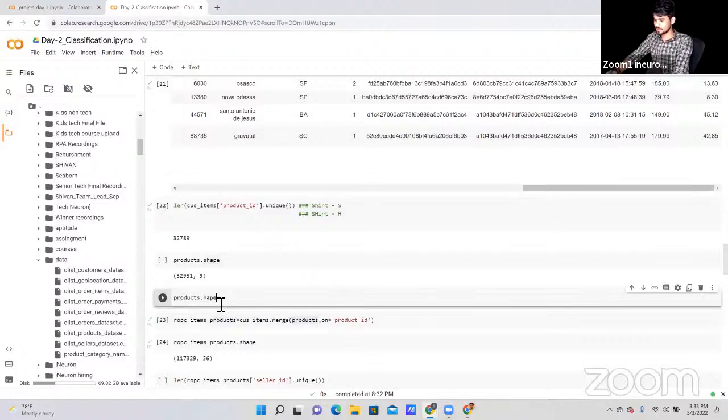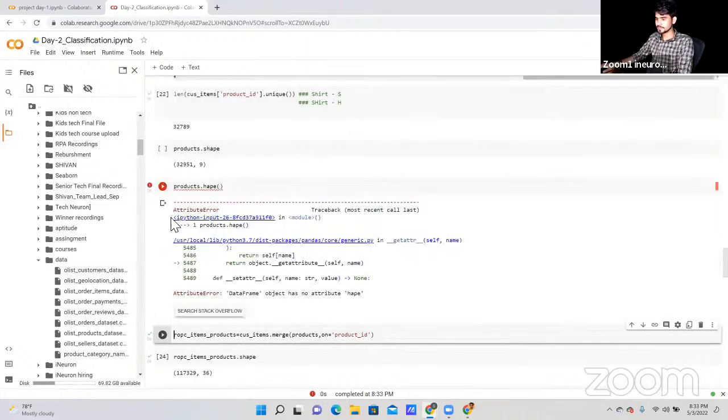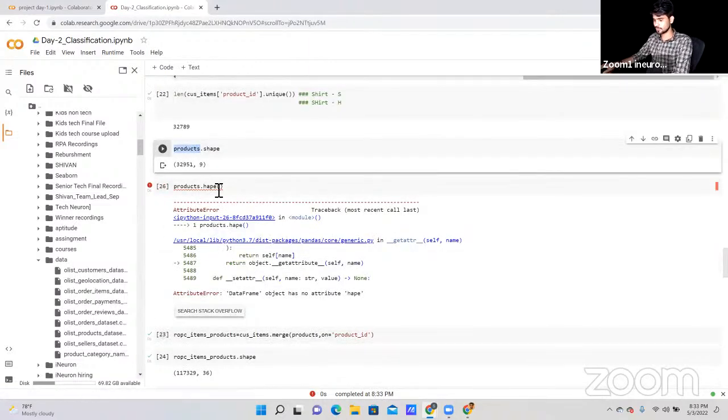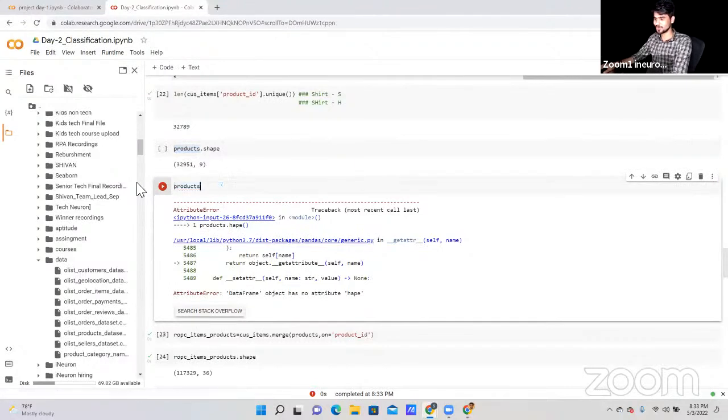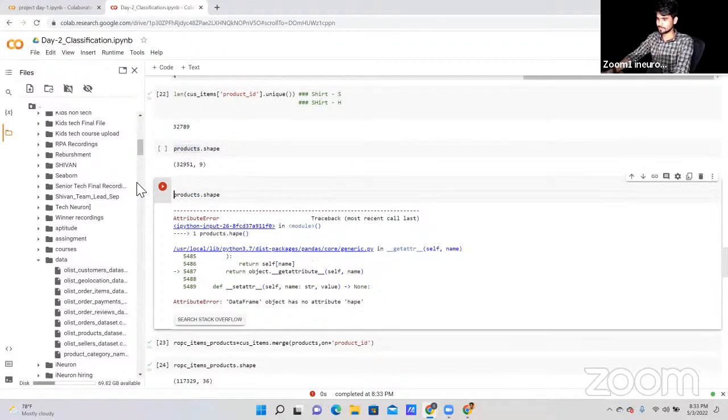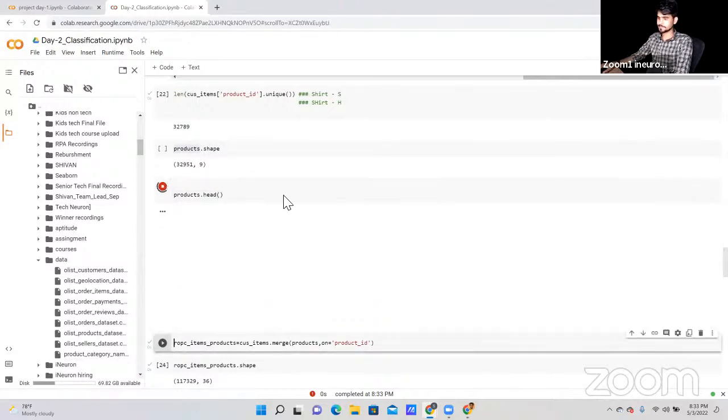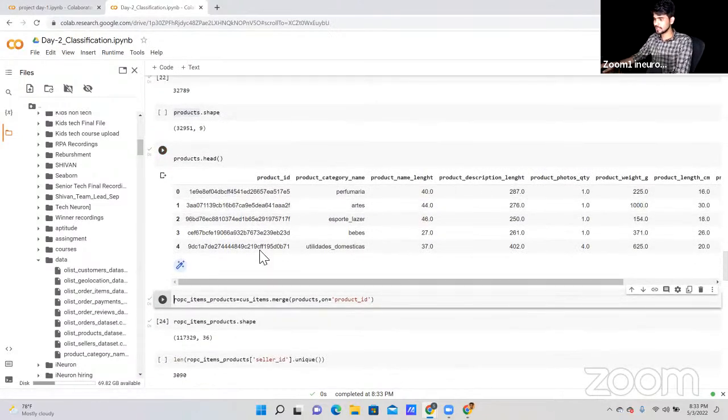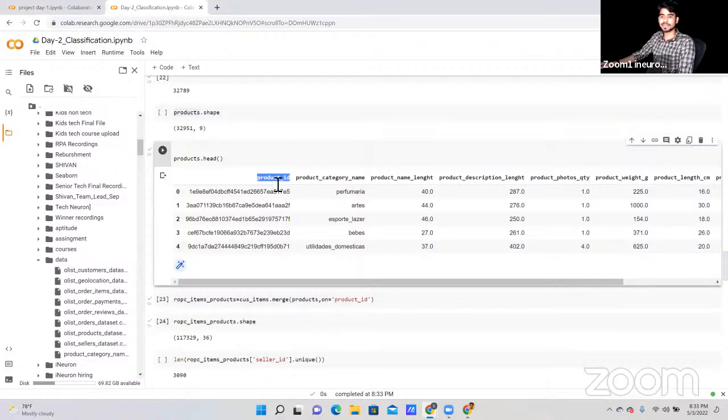And guys, try to practice parallelly. I have written a wrong code here, that's why I'm getting the error. Now I'm reading this data using head, and here you can see the product ID that we have.